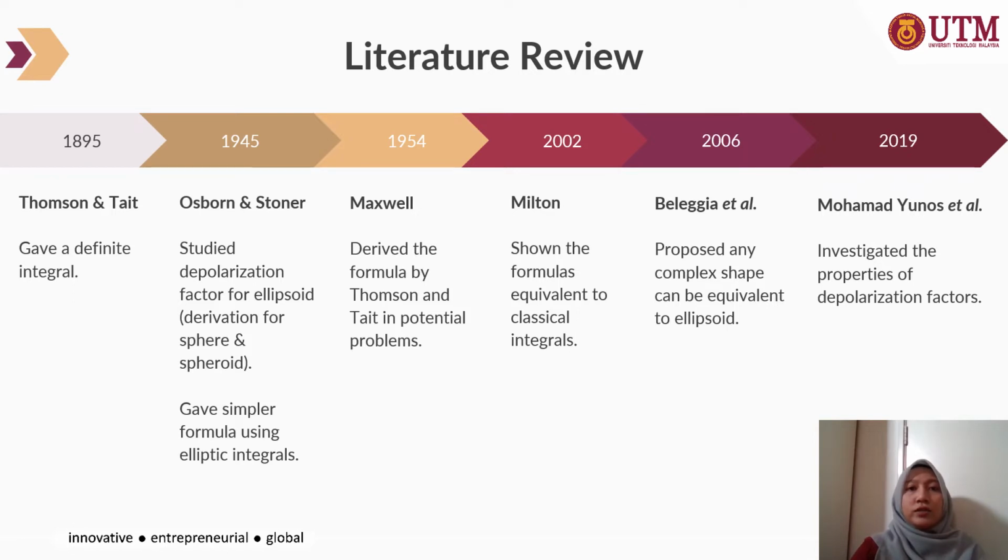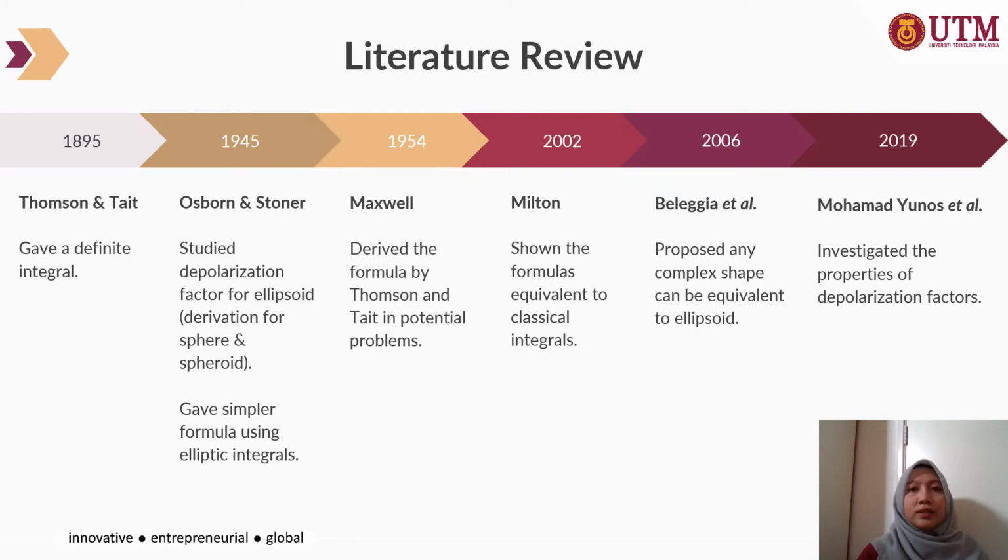For the literature review, at first, Thomson and Tate gave a definite integral formula in 1895. Later on, Osborn studied the depolarization factors of the general ellipsoid and gave a simpler formula of the depolarization factor by using the elliptic integral. In the same year, Turner introduced the general integral formula for the depolarization factor of an ellipsoid with some additional factors.